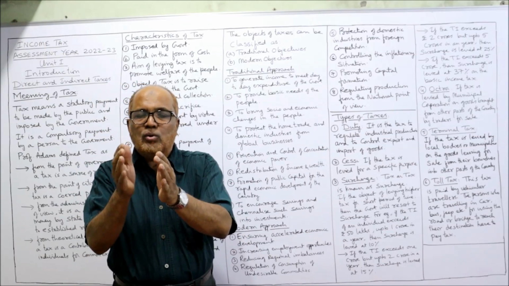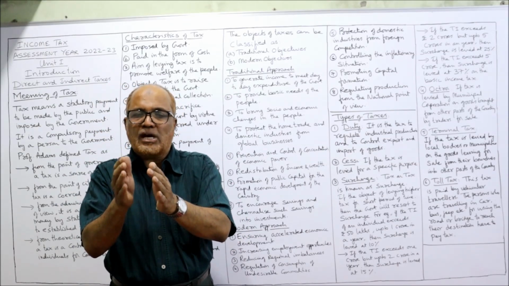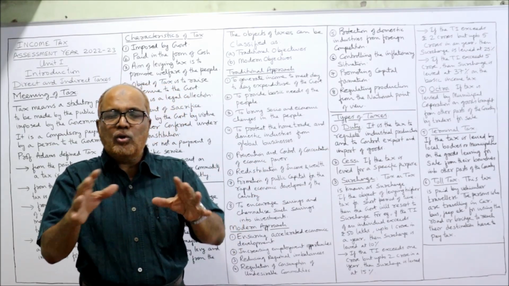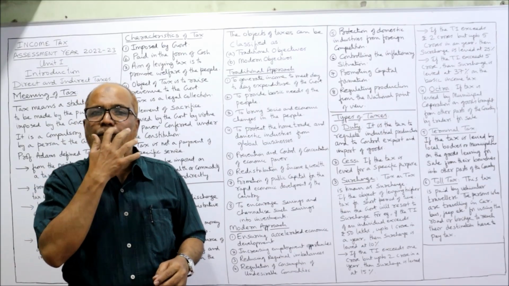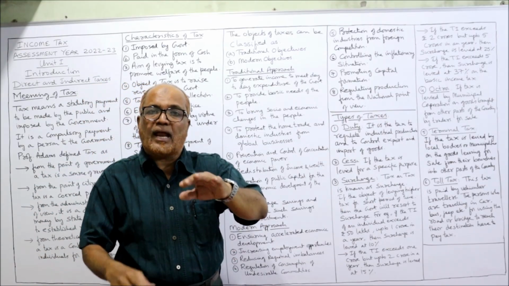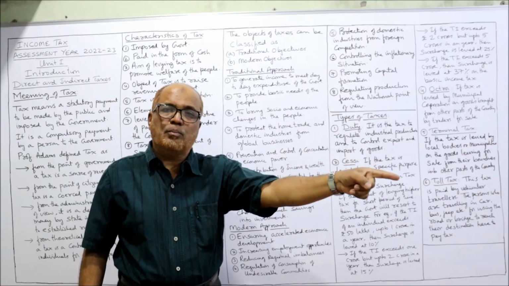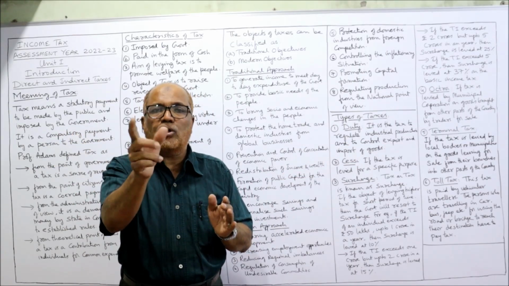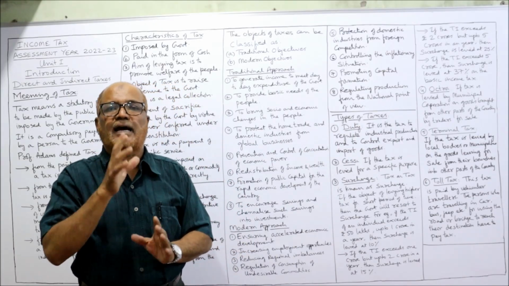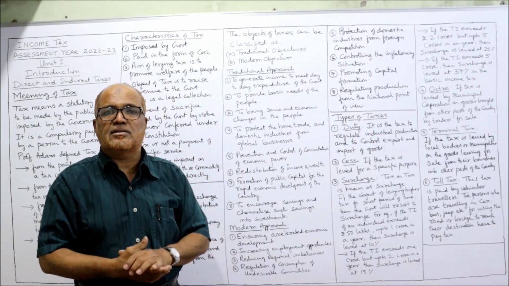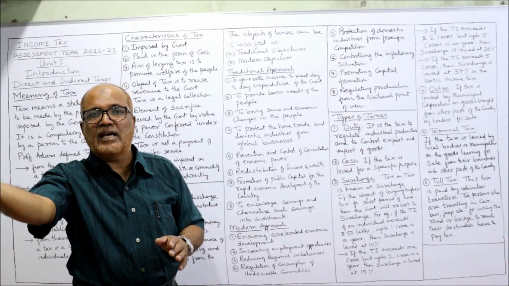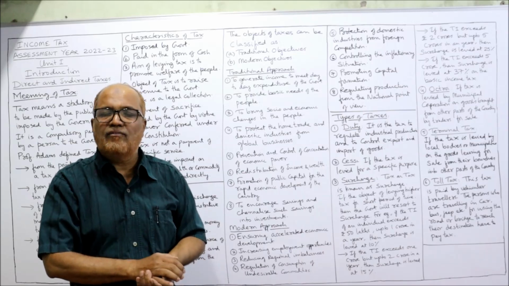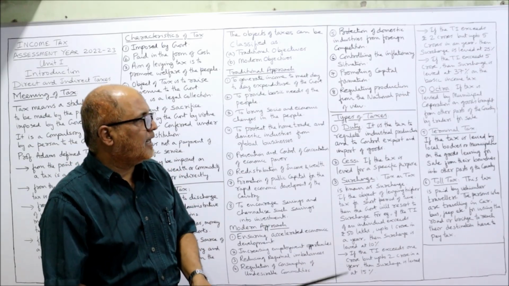The goods are produced in state A, but the goods are being transported from state A to state B. So when the goods are entering state B, octroi duty or entry tax will be applied by state B, because the goods which are produced in state A are entering for sale in state B.